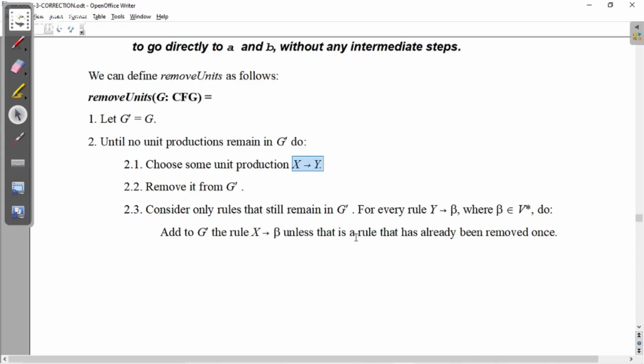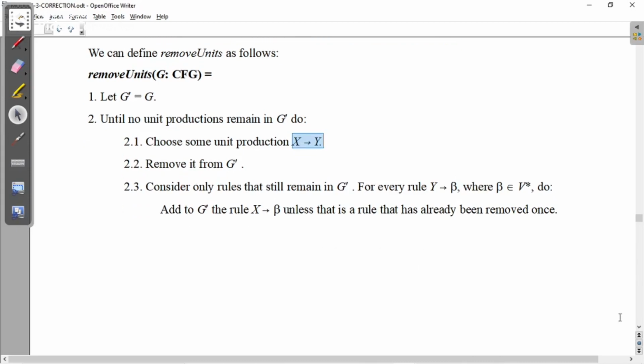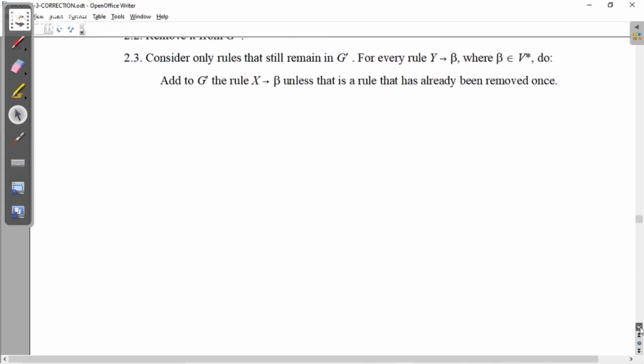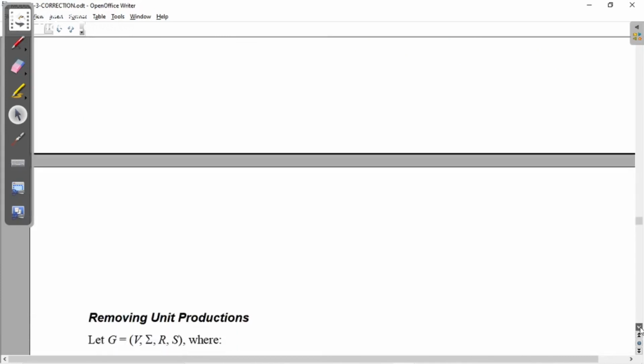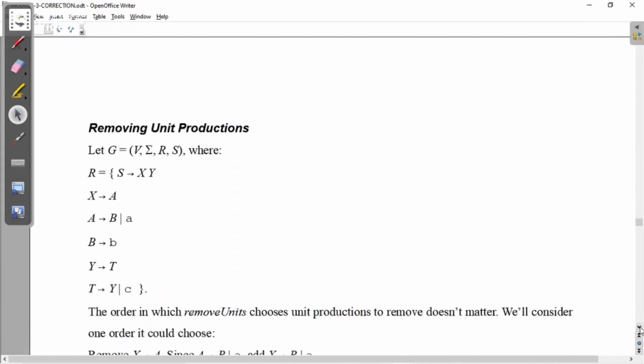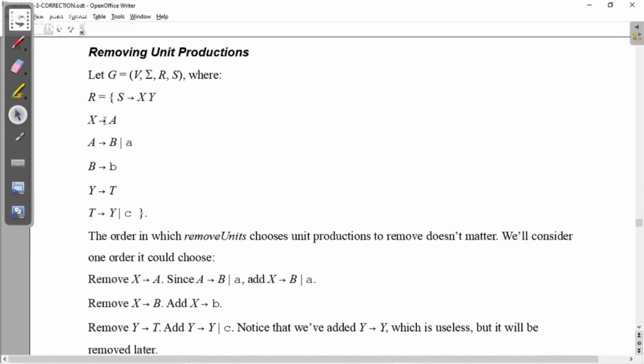Let me explain this remove unit with an example. Here I have rules: S gives XY, X gives A or B, A gives B or a, B gives b, Y gives T, T gives Y or c. First of all, you need to identify the unit productions, because unless you identify them, you can't make changes.